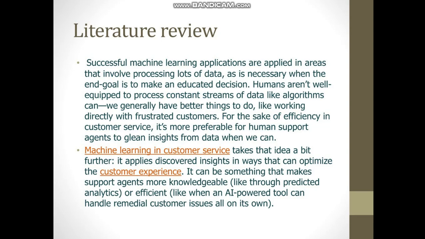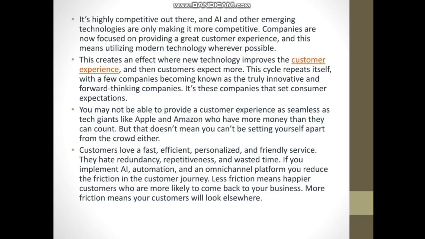Machine learning in customer service takes that idea a bit further. It applies discovered insights in a way that can optimize the customer experience. It can be something that makes support agents more knowledgeable, like through product analytics, or efficient, like when an AI-powered tool can handle remedial customer issues on its own perpetually.